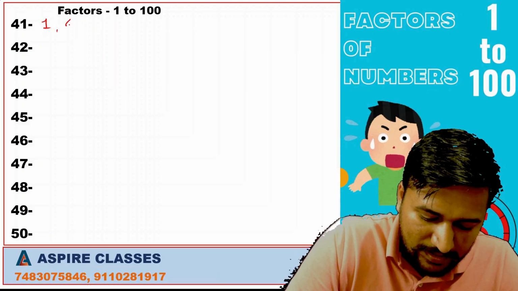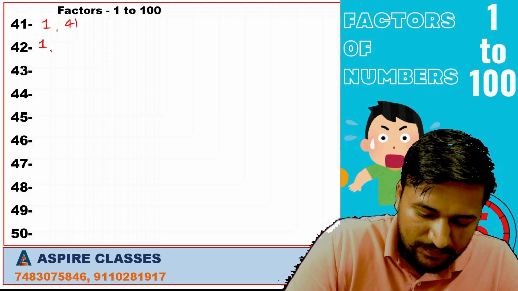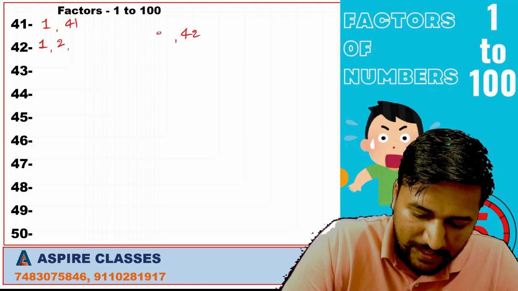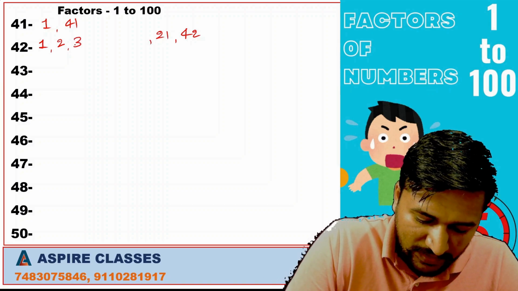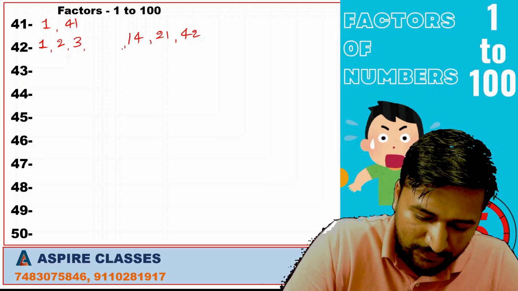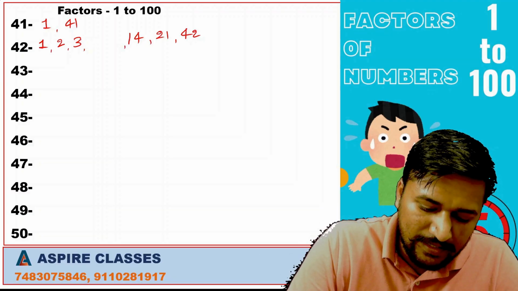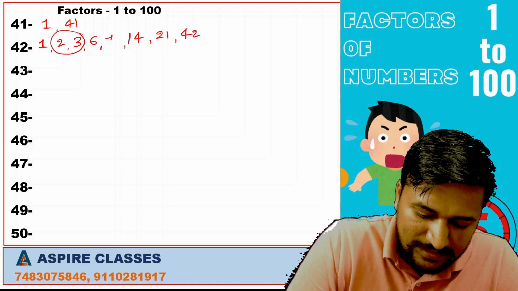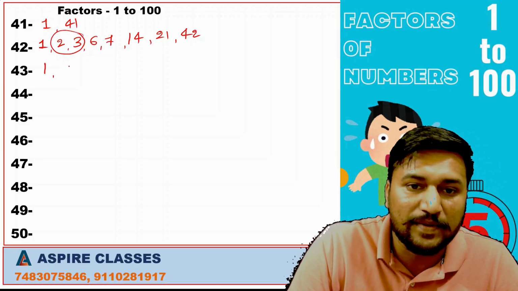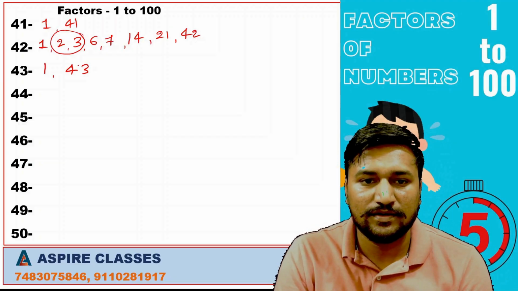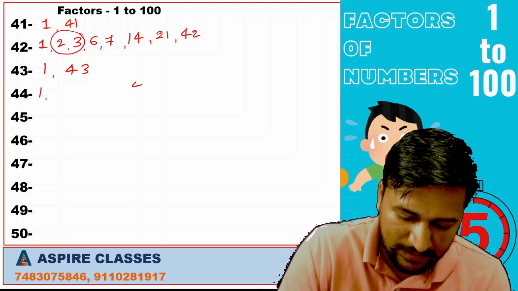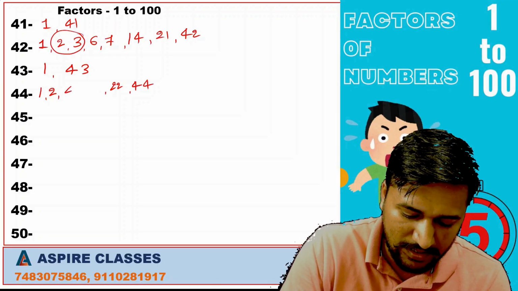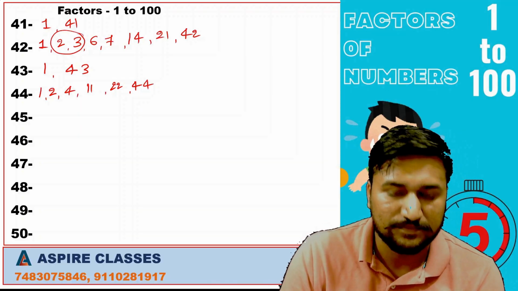41 is a prime number. 1, 41. 42: 1, 42, divisible by 2, 2 21s are, divisible by 3, 3 14s are. This 42 is divisible by 2 and 3, so it is divisible by 6, 6 7s. 43 is a prime number, so factors are 1 and 43 only. 1, 44, divisible by 2, so 2 22s are, 4 11s.